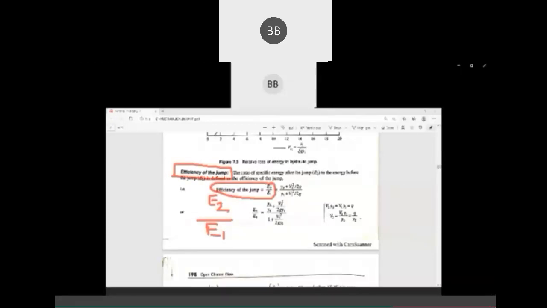Then again we move on to the next part. Next is height of the jump and relative height. First, height of the jump. Height of the jump is nothing but y2 minus y1, that is depth of flow after the jump minus depth of flow before the jump. This gives you height of the jump.